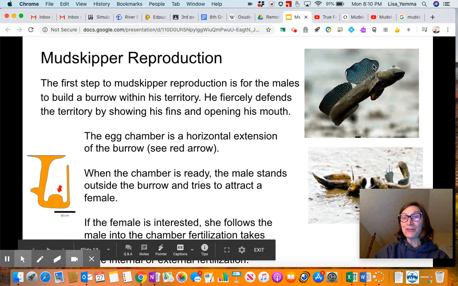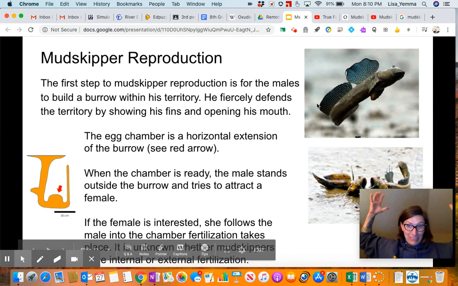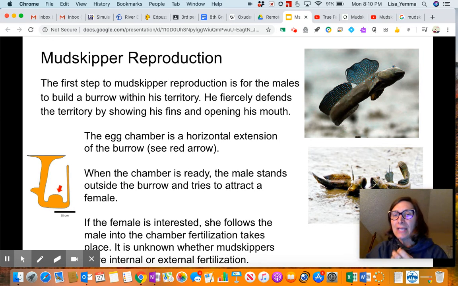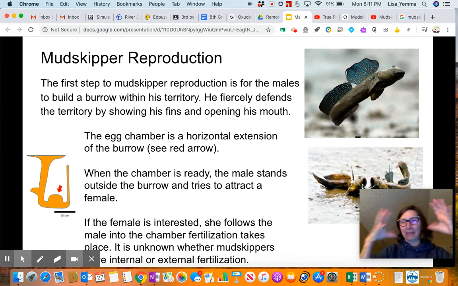So this picture here shows you he's got his dorsal fins really spread up and he's got these beautiful colors, and he will leap off the mud flat surface and be like, y'all better back off. This is my territory. I am protecting my territory. The picture below here, you can see how they actually open their mouths really wide, looking at each other, like, you better back off. And this is my burrow that I'm building.